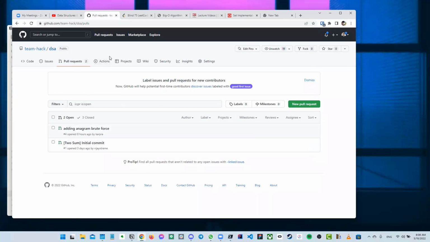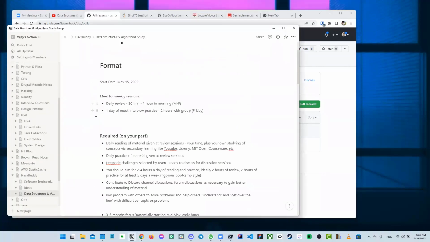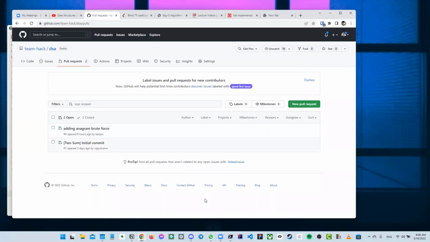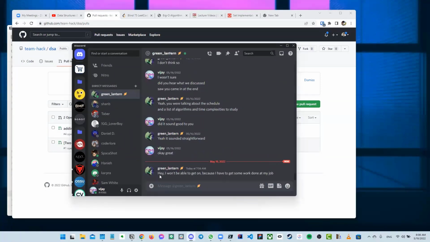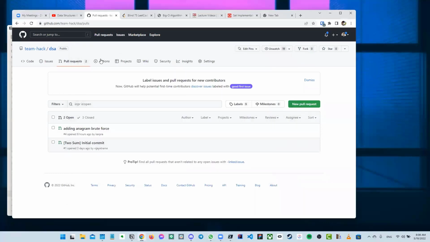Like I said, just jump in, right? What's the best way you can do it? Go through the notes, go through the format, and then just jump in and start working. Make sure that you can do the pull request because that's the most important thing. If you get an error that says you're not able to make a pull request, then you need to contact me, and we can get that fixed for you.